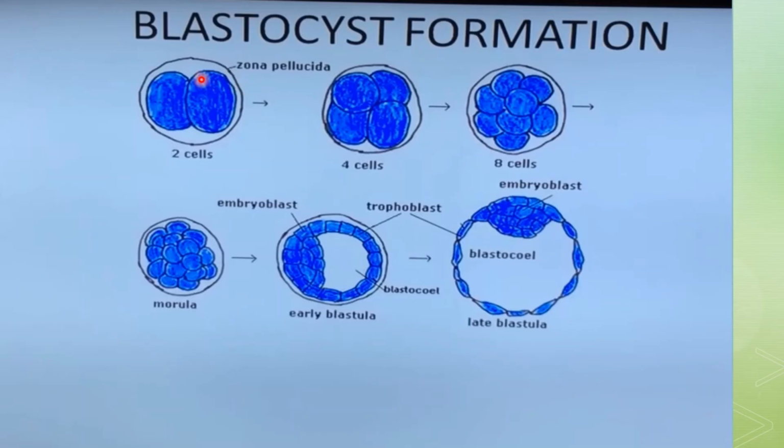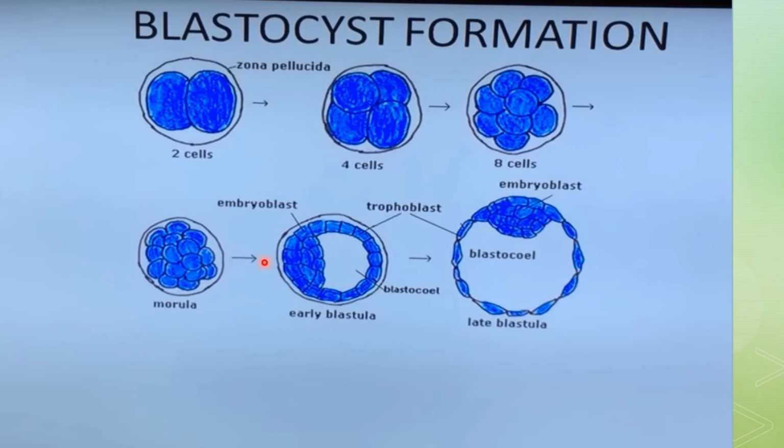So, how does blastocyst formation occur? You can see here these are the stages, starting with the two-cell stage. The zona pellucida is still present at the outer boundary of this two-cell stage. Then there will be the four-cell stage, and after that the 8-cell stage. And then a compact, mulberry-like mass is formed, which is called the morula, and still it is covered by zona pellucida.